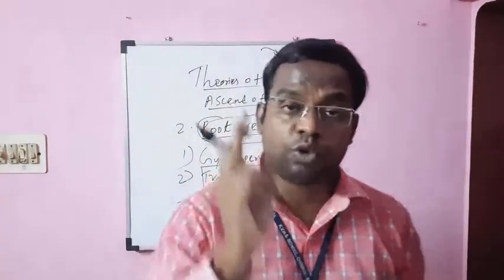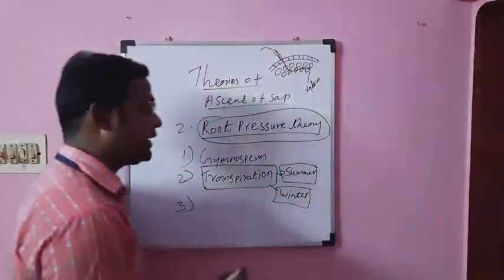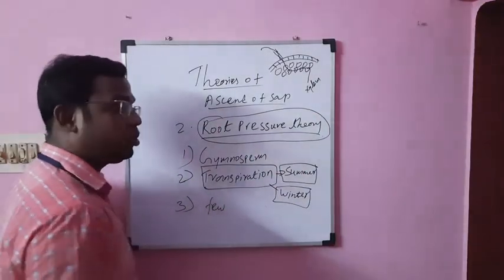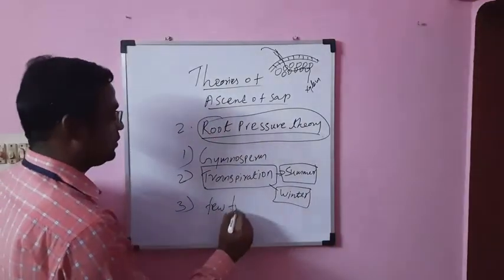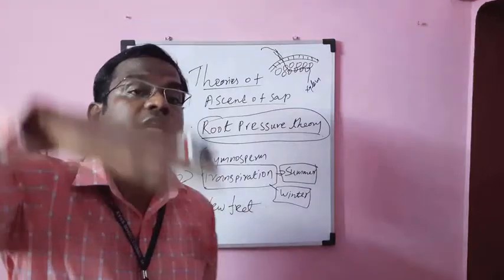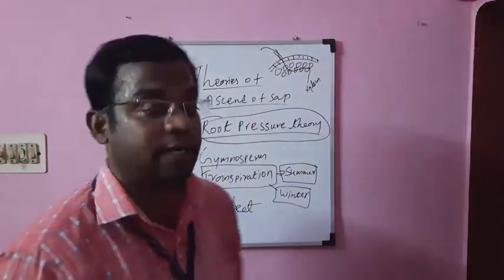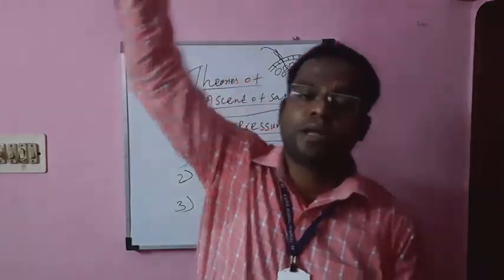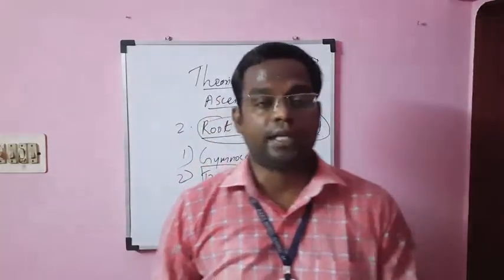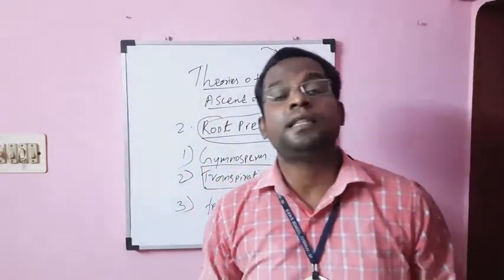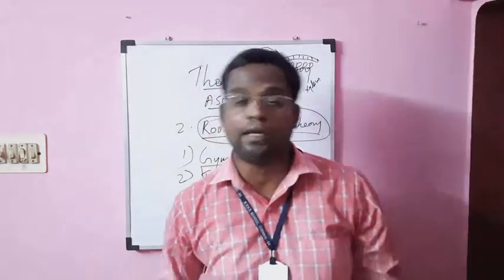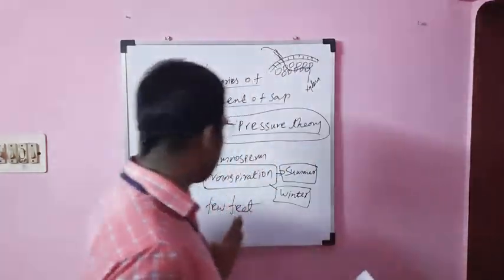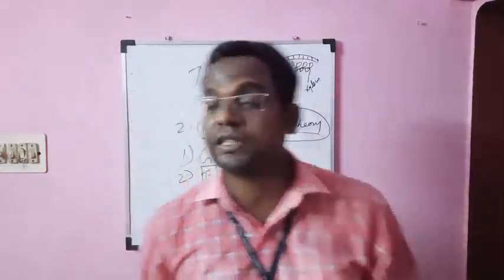Even though the root pressure is involved in the transport of water, they can transport the water only for a few inches or a few feet with the help of the root pressure. But in the case of the tallest plants, how is root pressure applicable? They are accepting root pressure may be the reason for transporting the water from the soil with the help of the root. But it takes place only for a few feet, only the water can be moved with the help of the root pressure.